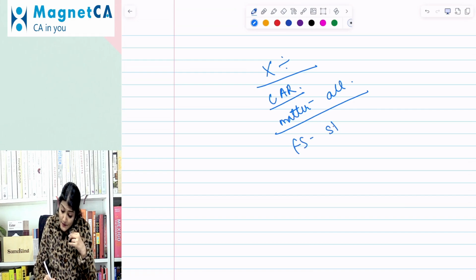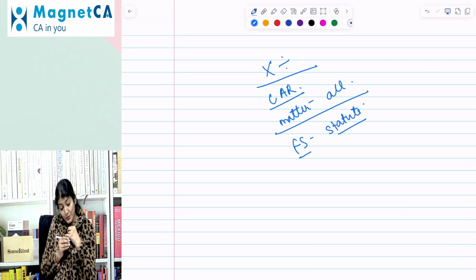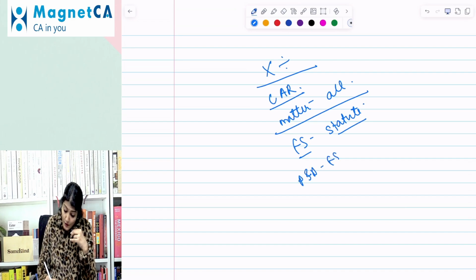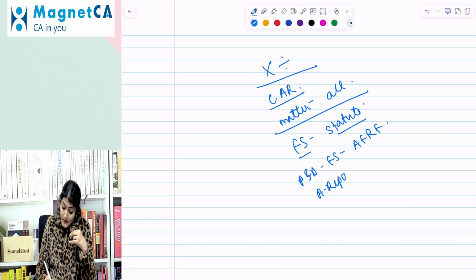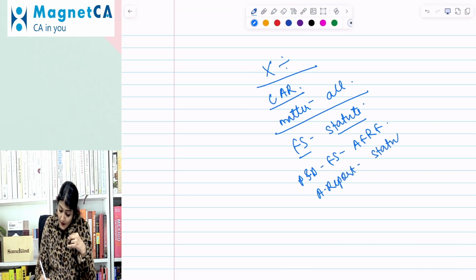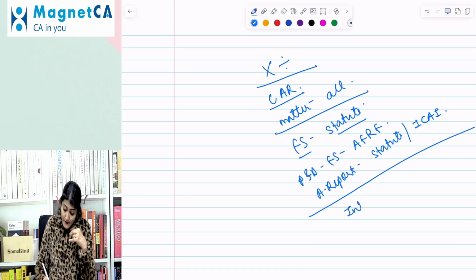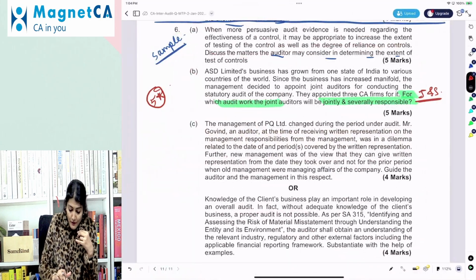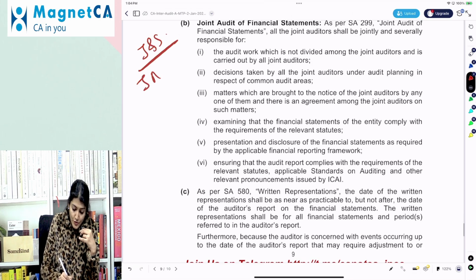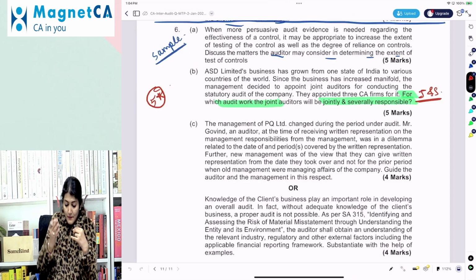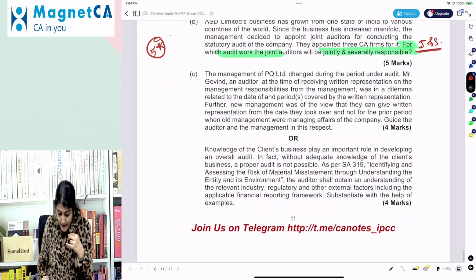Whether financial statements comply with the requirements of the statute, whether presentation and disclosure of financial statements is as per the AFRF, whether the audit report complies with the requirements of the statute and the pronouncements of the ICAI, and obtaining information and explanation from the management, unless they have agreed on a specific pattern of distribution of responsibility. So these are the areas where the joint auditors are jointly and severally responsible.